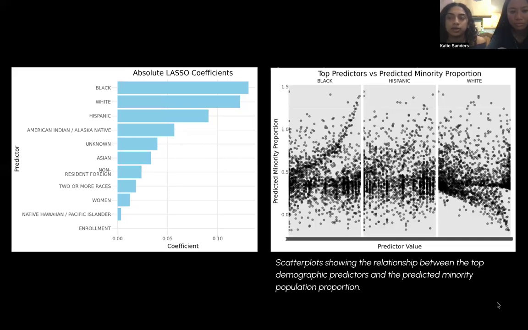the absolute lasso coefficients. In this bar chart, Black and Hispanic student populations were at the top of the predictors. Black students had a coefficient of 0.13, while Hispanic students had a coefficient of 0.09. White students had a negative coefficient of negative 0.125, which suggested that institutions with higher numbers of white students tend to have lower minority populations. Then, based on the bar chart, we selected the most important predictors and plotted them against the minority proportion to help visualize the relationships between these features and the outcome.